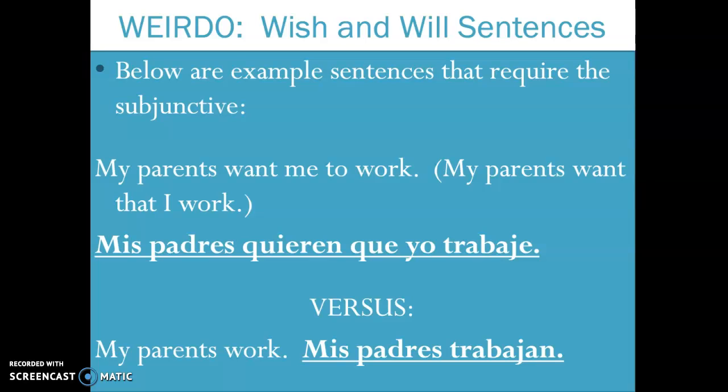Now let's take a look at a few examples using the subjunctive of wish and will with the word que. My parents want me to work. Mis padres quieren que yo trabaje. This sentence is expressing a wish. Versus my parents work. Mis padres trabajan. This sentence is just simply stating that your parents work.